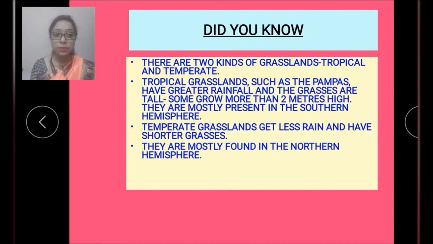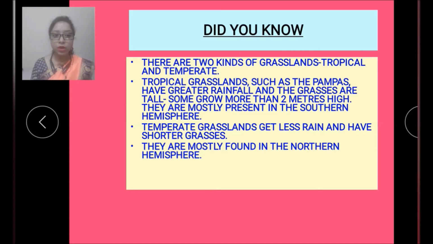They are mostly present in the southern hemisphere. Temperate grasslands get less rain and have shorter grasses. Because they are receiving less rainfall, their grasses are short, while tropical grasslands receive greater rainfall, that is why the grasses are tall over there.